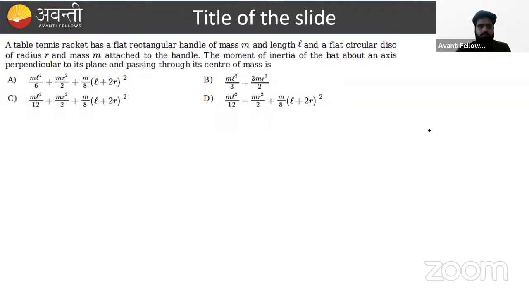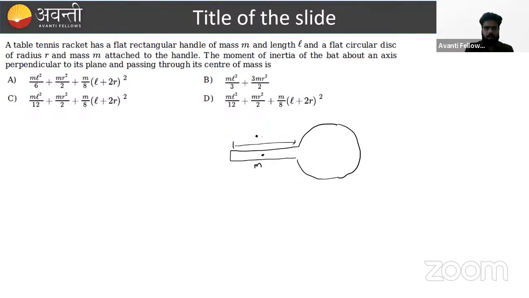Okay. The next question is asked from the racket system. If a tennis racket system we consider here, and this portion is considered circular. Okay, so it is saying that the table tennis racket has a rectangular handle and the mass is m. So the center of mass lies at this portion, that is m. Okay, and this length is also given, that is L. So this will become L by 2.